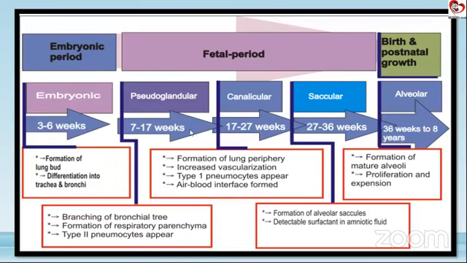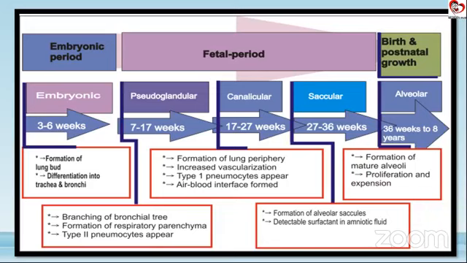That is roughly 3 to 6 weeks is the embryonic period. Then around the 4th month of gestation, maybe around 16 to 17 weeks, your pseudoglandular stage is finished. Starting from the 17th week of gestation, we have the canalicular stage of lung development. Now, in the canalicular stage, the bronchial tree formation has already occurred, and the parenchyma has already formed. So the finishing work, that is the formation of the lung periphery, the vascularization, and the air-blood interface, the fine-tuning of all this actually occurs in the canalicular and the saccular stages.